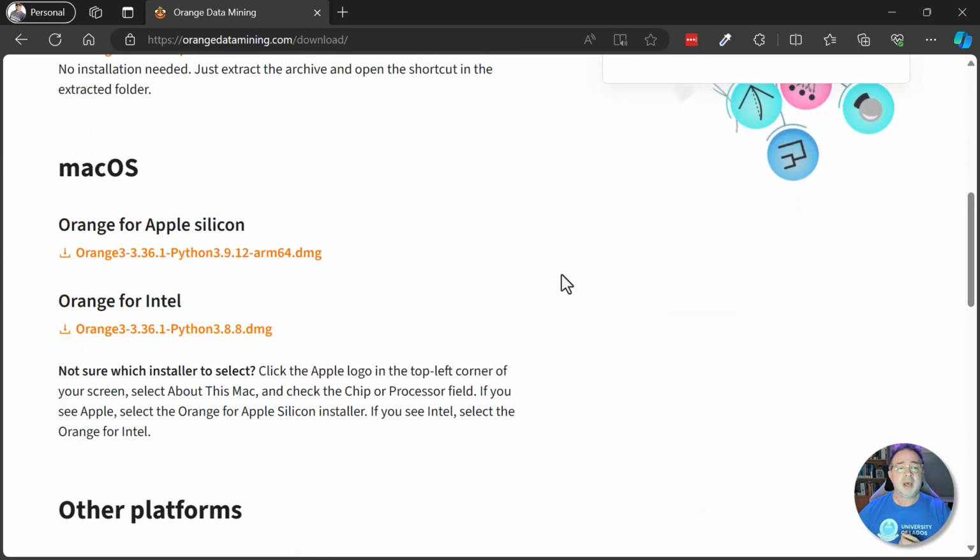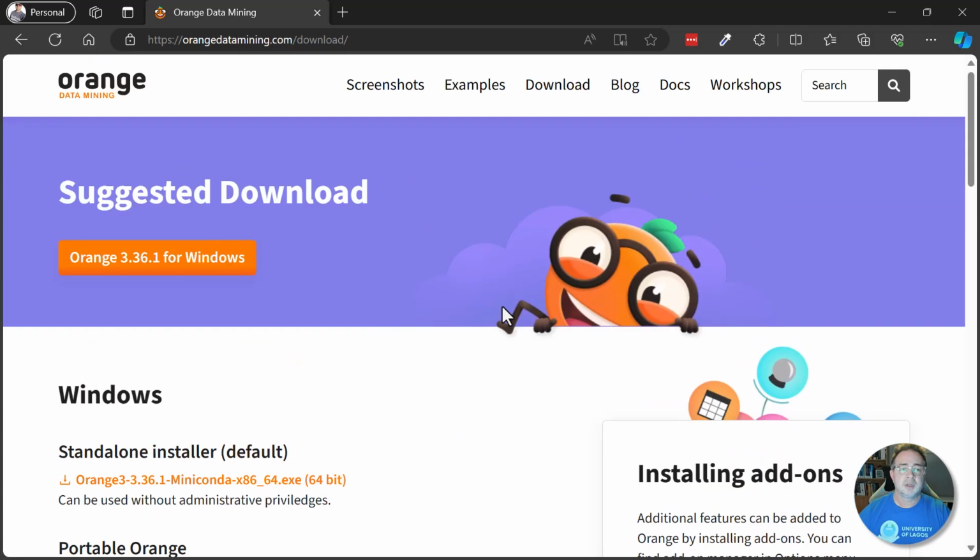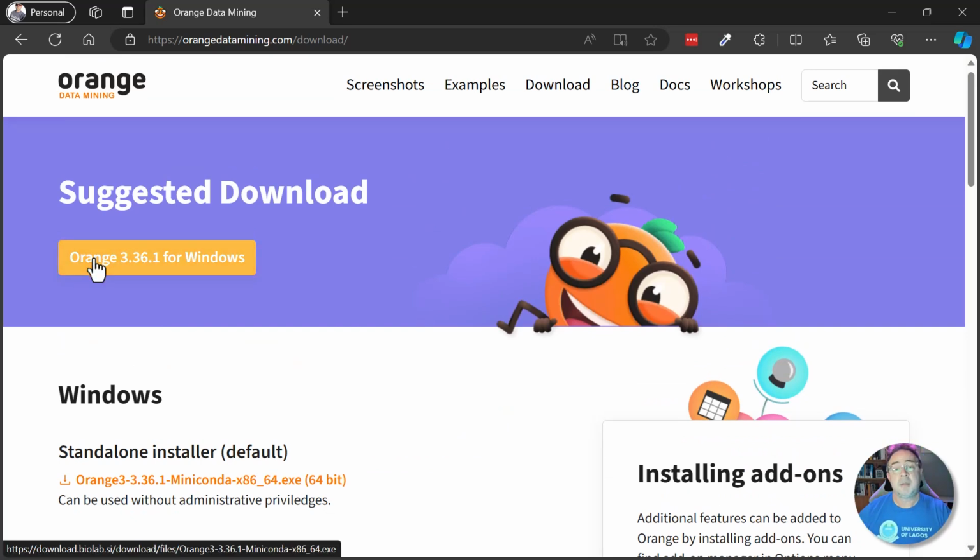If you're on Mac OS, keep in mind that it depends on whether you're using Apple Silicon or an Intel chip. So make sure you download the correct one based off the hardware that is in your system. So I'm going to go ahead and download Orange. Actually, I've already done that, so I'm not going to download it again. I'll go ahead and click the installer because there's something very important I want to point out to you, especially if you are using Windows and have OneDrive and stuff like that.